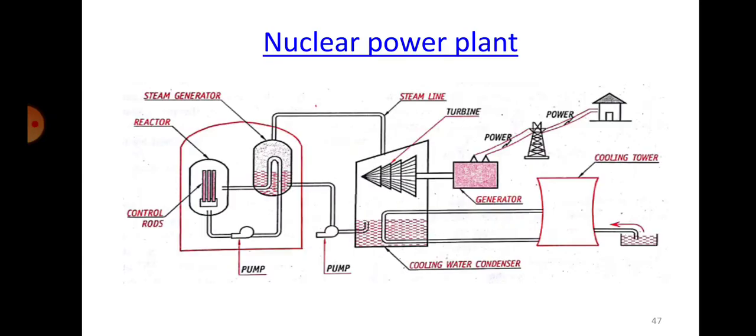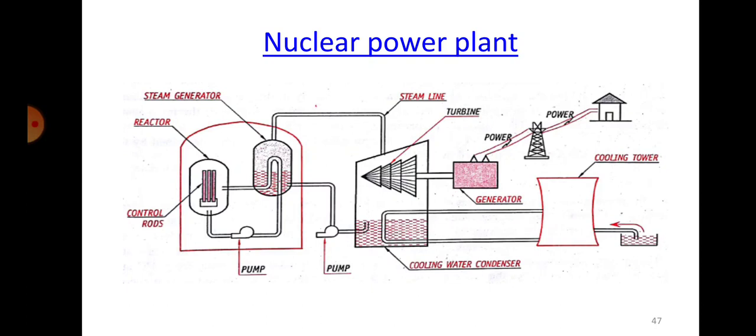Okay, so now how are we going to use this nuclear energy? Whatever I have spoken till now is about the nuclear fission reaction. Now how are we going to use that nuclear fission reaction, or the energy that is formed, as electricity for our purpose? That is done in something called a nuclear power plant.